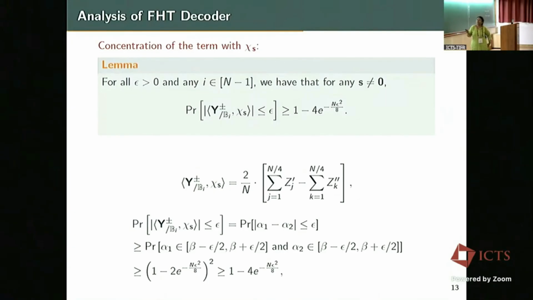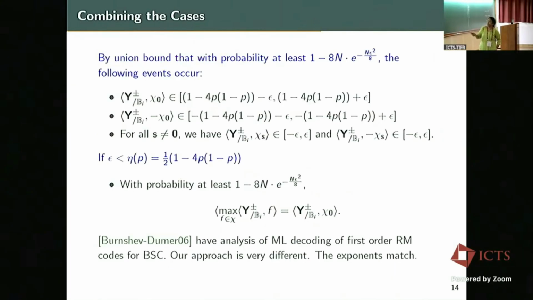Okay. So after these two, we got a concentration around the chi0 term, and we also got a concentration for the chi-s term. Putting these two together, what we can get by union bound kind of arguments is that we can make these intervals disjoint. If we are able to pick epsilon such that these intervals are disjoint, then there is a clear winner for the maximum, right?